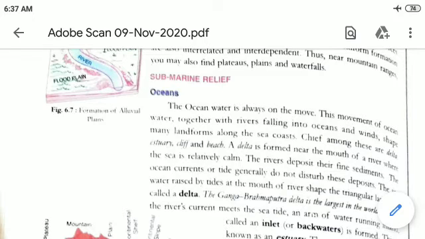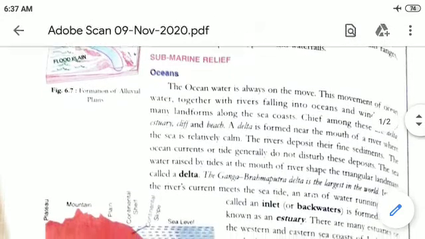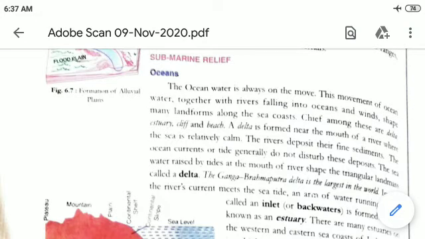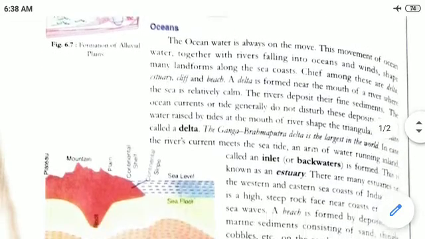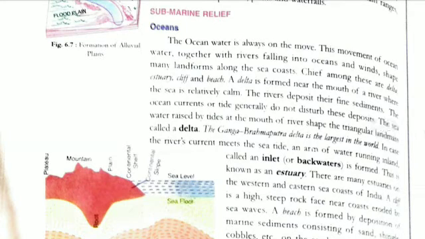Near the sea coast, you know that rivers and oceans are moving from a long distance, they are traveling and coming. So this ocean water is going to make different shapes and many landforms also. Chief among these are delta, estuary, cliff and beach. Now, we'll talk about each one by one.